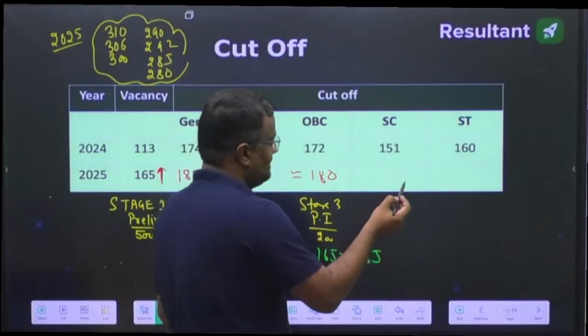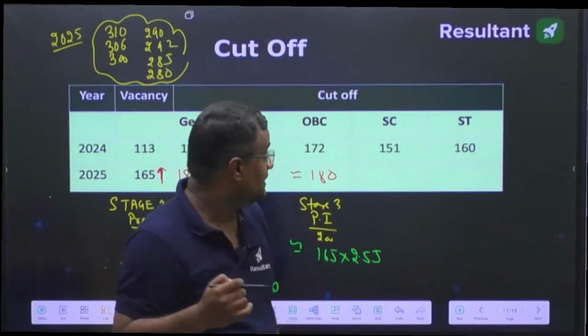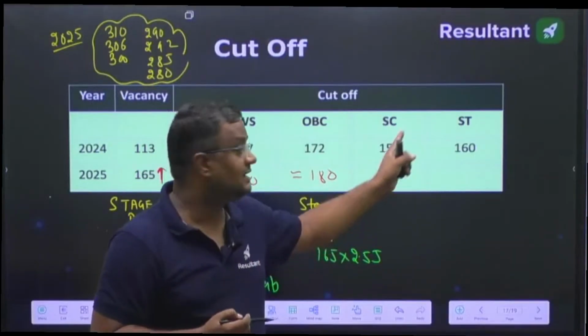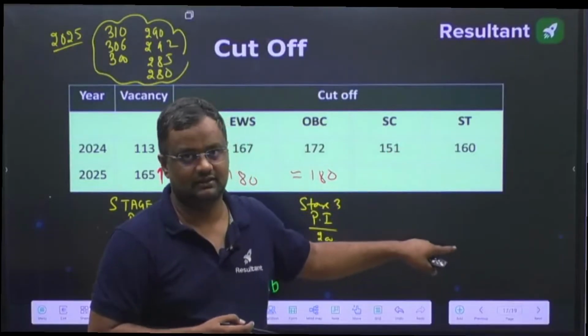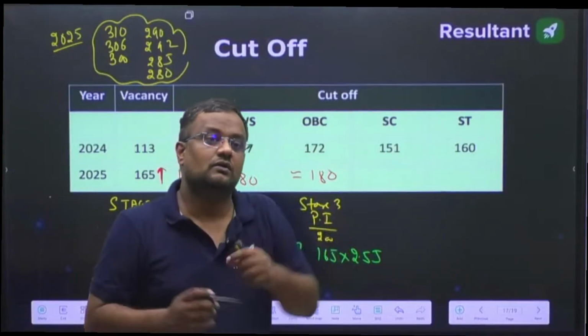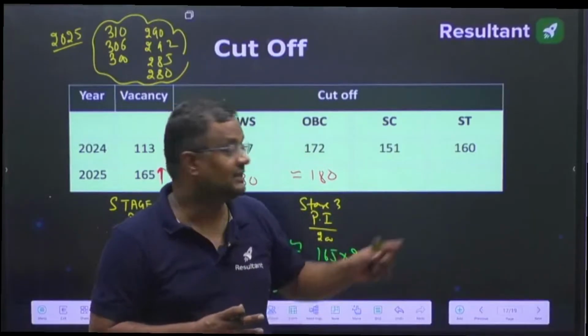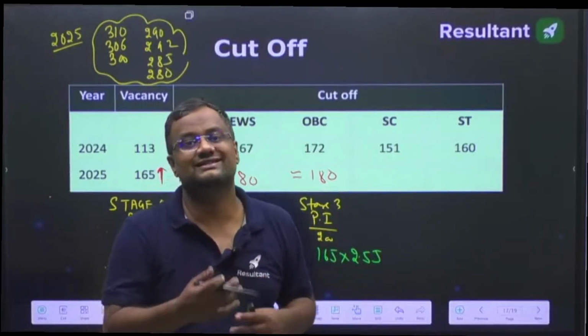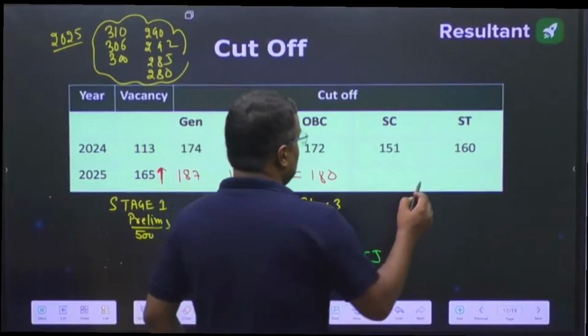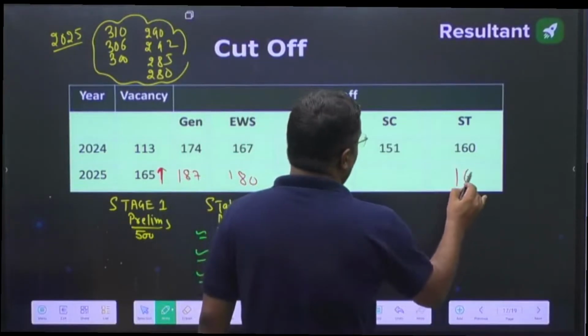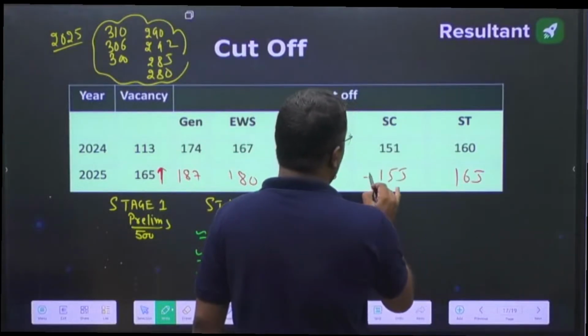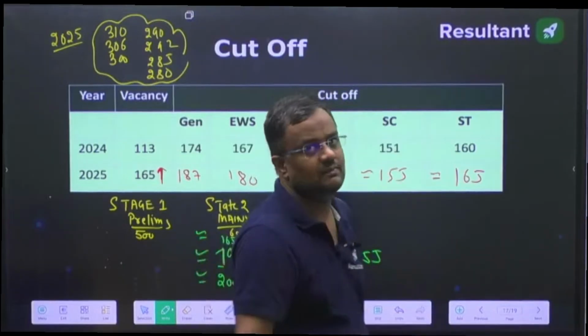For SC and ST, 10 years back, the cutoff of SC was higher and the cutoff of ST students was lesser. But now, in the ST category, the competition is increasing day by day. So here you can expect the cutoff may be around 165, and here you can expect the cutoff may be 155. Again, I am saying that I do not have the sample size of all students.